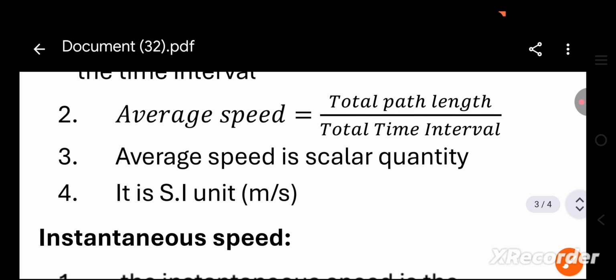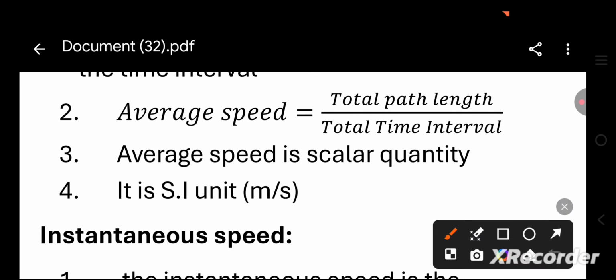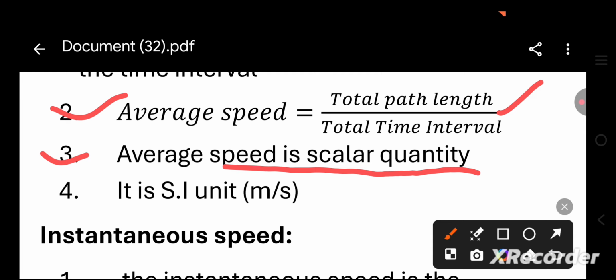Then it is given by average speed equal to total path length over the total time interval. And point number 3, average speed is a scalar quantity. Scalar means it has only one magnitude. The point number 4, its SI unit is meter per second.